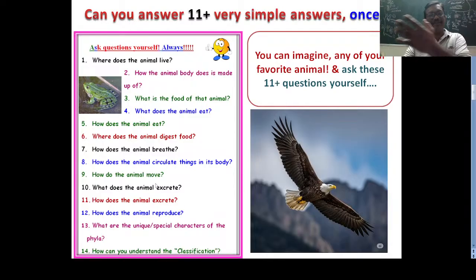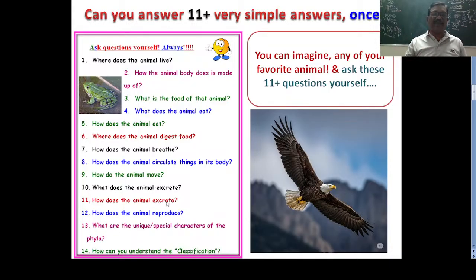How does the particular animal move? How can the parasites move? They do not move. Why are they not moving? What is the need of movement? Because they are parasites, they live in the host body. There is no need of movement. So there are no locomotory organs in the parasites.